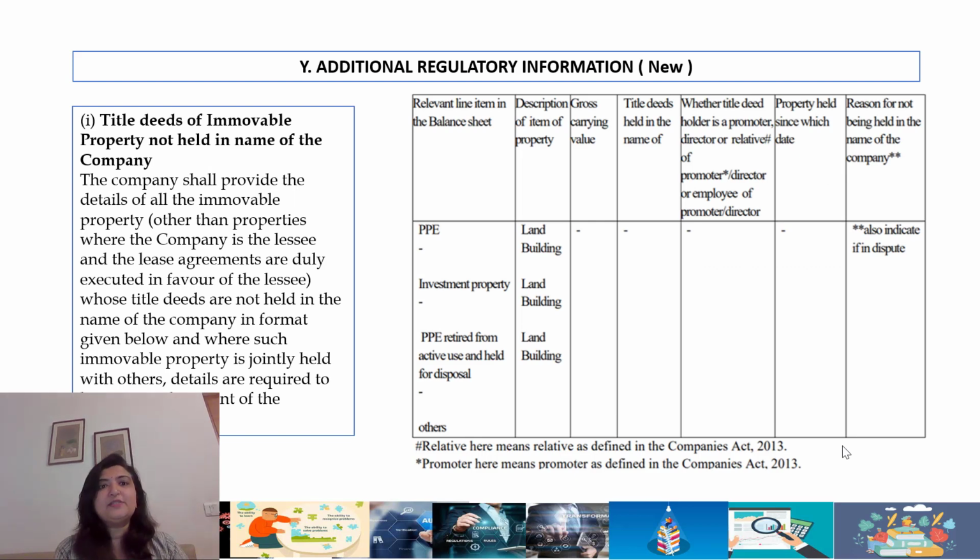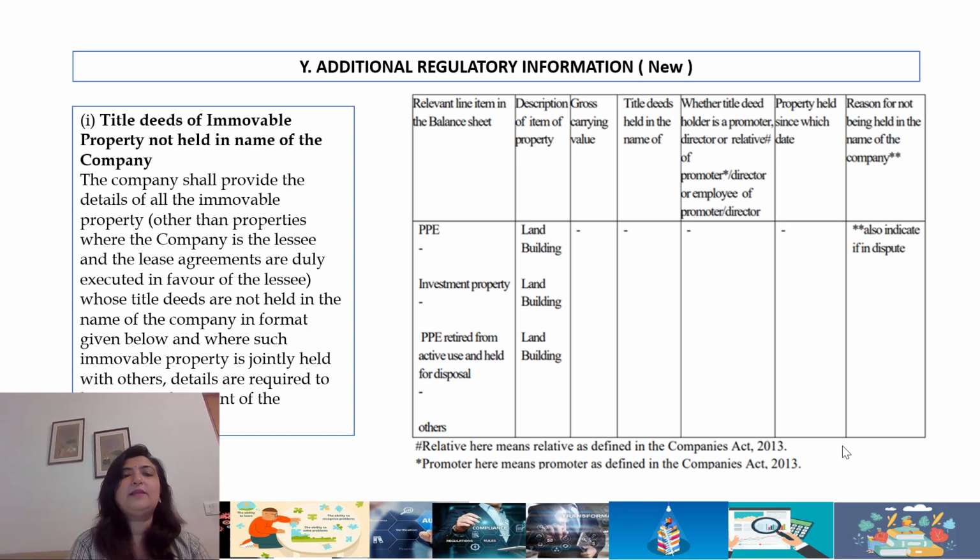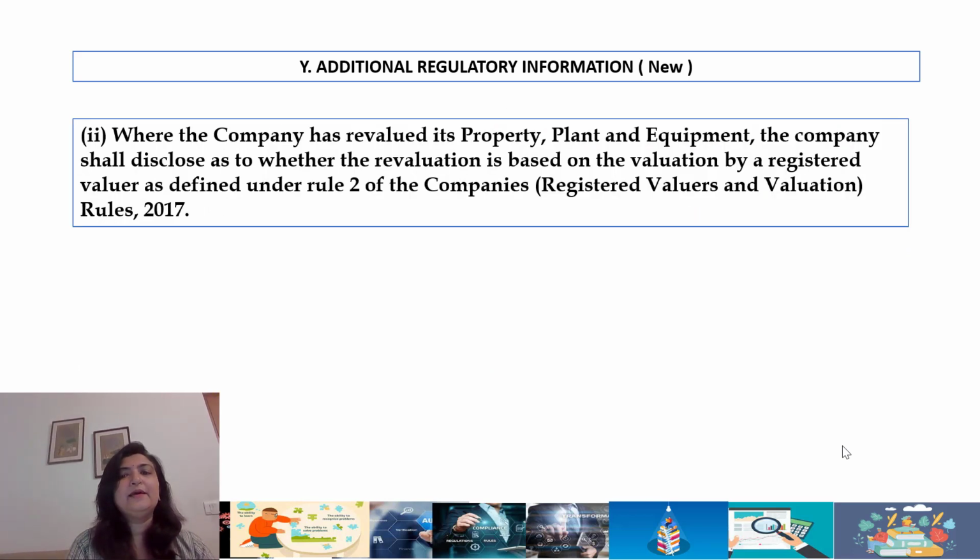Now we come to a special segment. Now these were all the changes under the existing headings. They've introduced a new heading Y after X, which speaks about additional regulatory information. Again, they want the title deeds of immovable property not held in the name of the company. Again, synchronizes with the latest CARO that's proposed to be implemented. So that's a specific requirement.